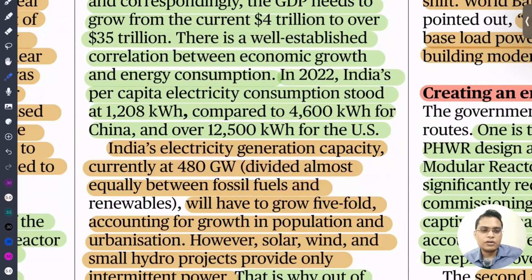So where will we get this amount of power? We cannot go for coal energy, because it is polluting, and we cannot completely rely on solar and wind, because they are intermittent in nature. In case of no sunlight or no wind, we cannot rely on them. So we need some base load, some power that can provide constant power. Nuclear power is that.